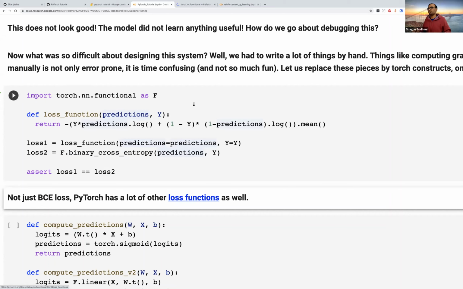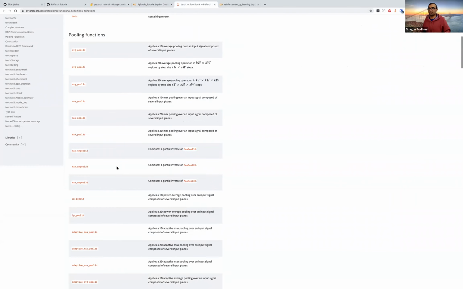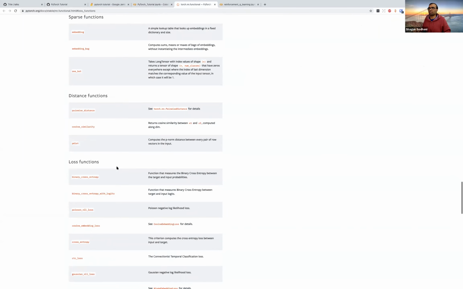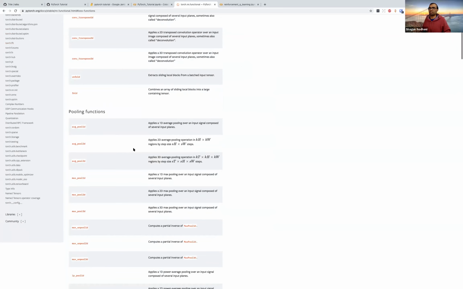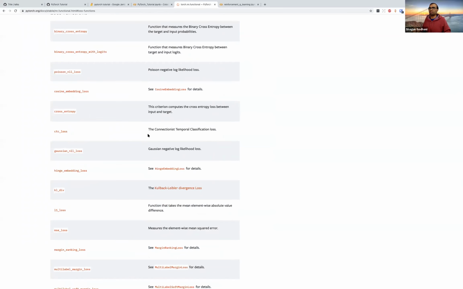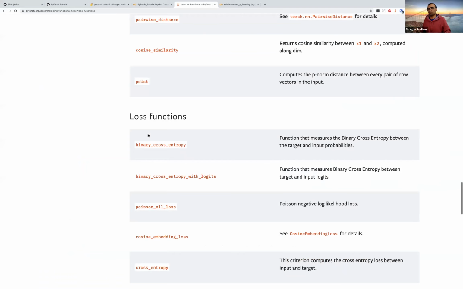Yeah, and just for the sake of completeness, torch.nn.functional has a lot of functions. These are all the functions it has. So it's very likely that whatever function you need, it would likely be defined. This is the specific set of class functions. So the one we are using is binary cross entropy, and there's a lot more.